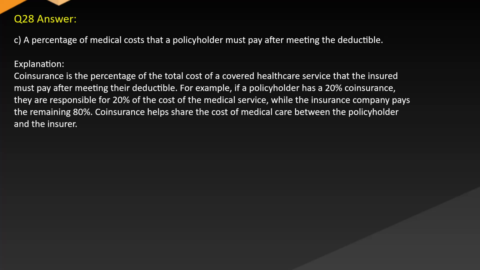Answer C. A percentage of medical costs that a policyholder must pay after meeting the deductible. Explanation. Coinsurance is the percentage of the total cost of a covered healthcare service that the insured must pay after meeting their deductible. For example, if a policyholder has a 20% coinsurance, they are responsible for 20% of the cost of the medical service while the insurance company pays the remaining 80%. Coinsurance helps share the cost of medical care between the policyholder and the insurer.